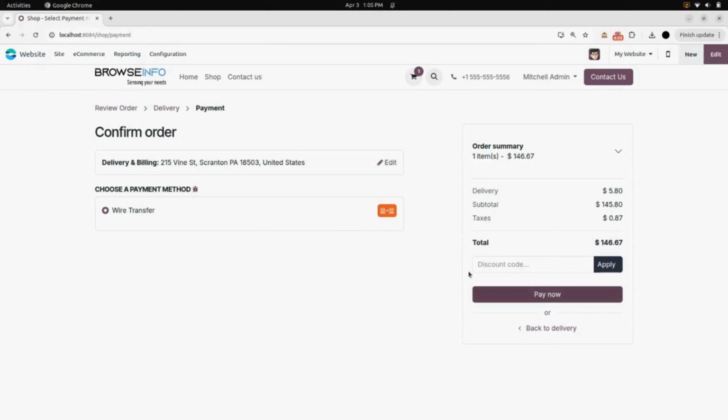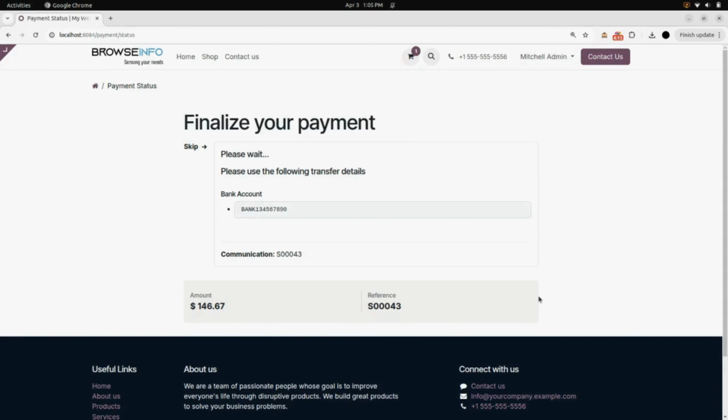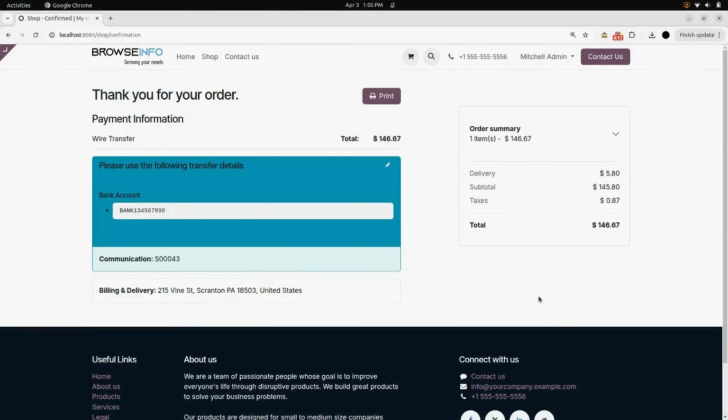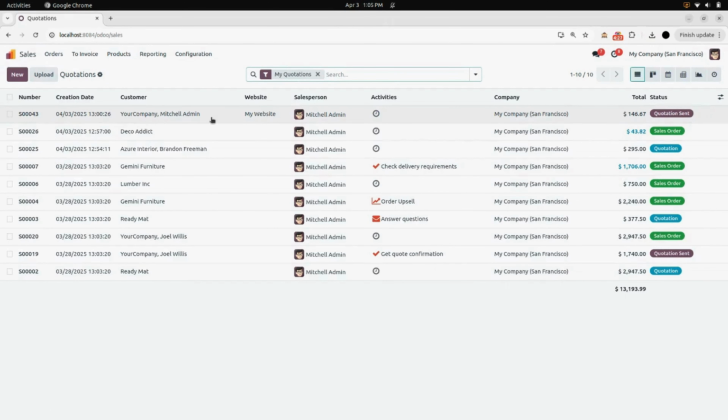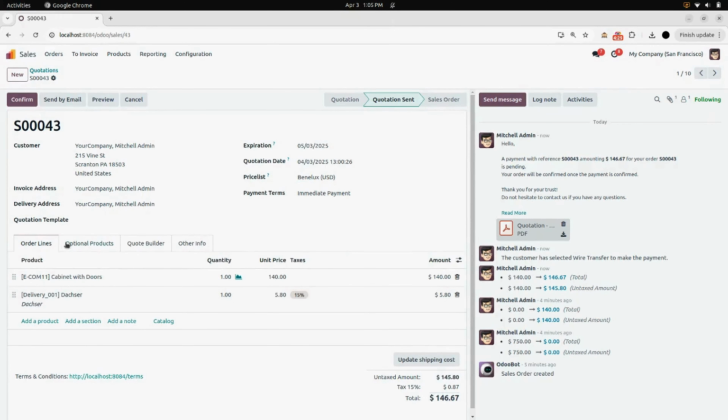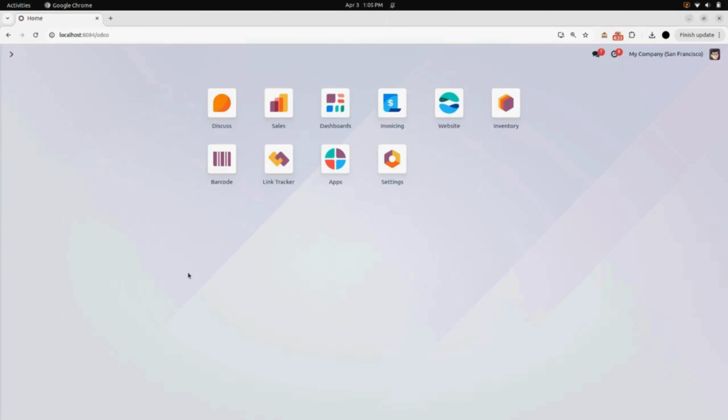Click on confirm and select your payment method as wire transfer. Click on pay now. Here you can see your payment is being finalized. Here you can see a thank you page will appear with all your payment information. After this, we will go into the sale order and we can see a sale order is created for the transaction we just created right now. Here you can see all the little details in here.